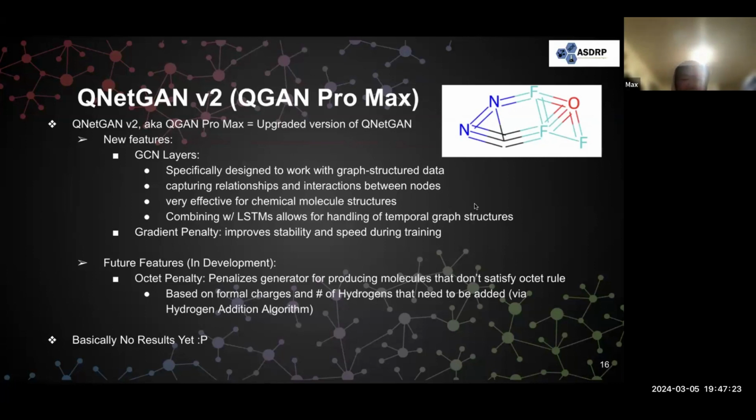To fix this, we are also working on implementing an octet penalty, which would penalize the generator for producing molecules that do not satisfy the octet rule. This would be calculated using the formal charges on the individual atoms and the number of hydrogens that we need to add to make the molecule satisfy the octet rule. And this would be calculated using the hydrogen addition algorithm. We expect that this will motivate the generator to produce more chemically valid molecules instead of modern art.